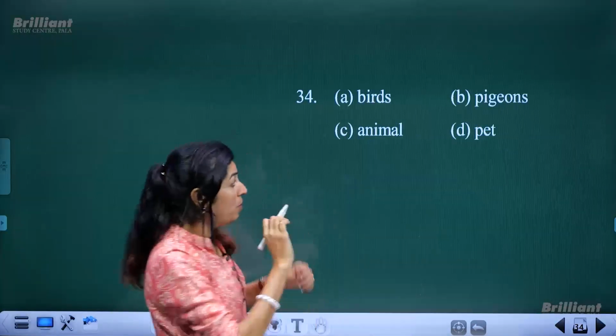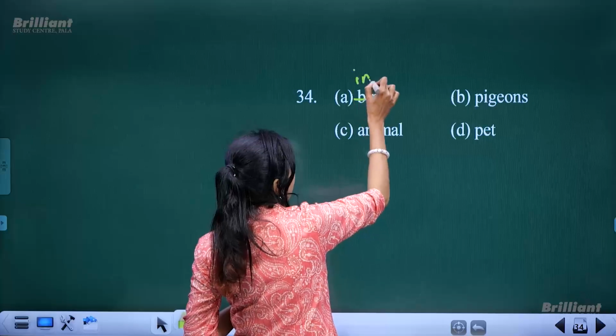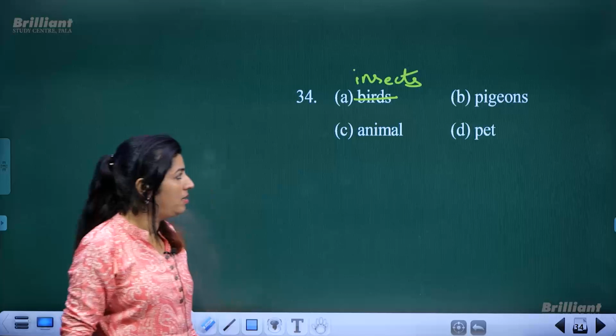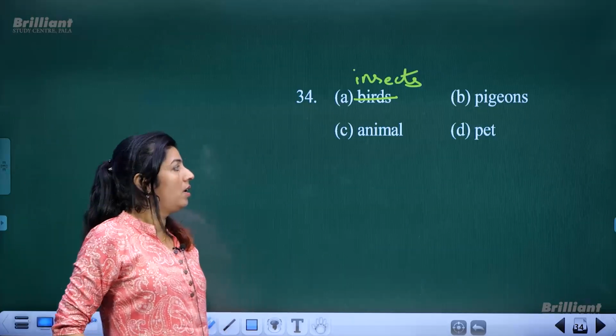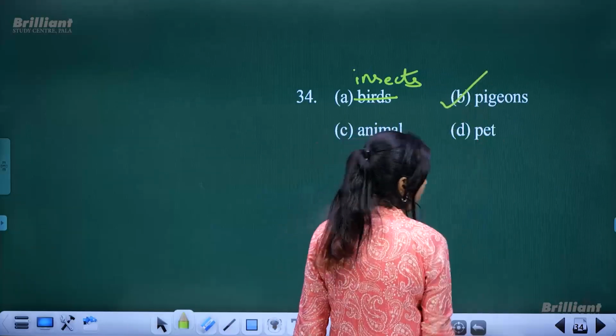And one more thing, see, instead of this, you might have been given the question paper as insects, right? Insects, pigeons, animals, and pets. So, we are talking about pigeons, so this is the correct answer. Okay.